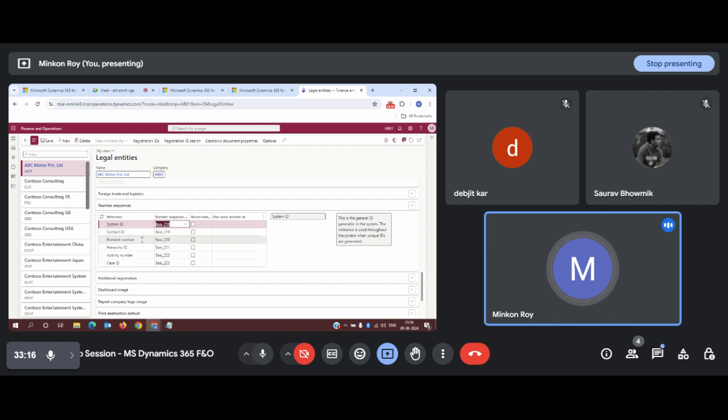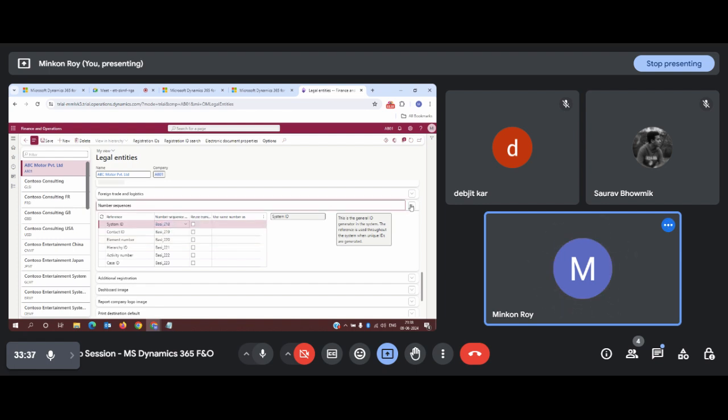For example, system ID, contact ID, and there might be some account identity numbers listed for all the contact IDs we might have implemented for this legal entity, so there will be a unique number through which we can track all the information.